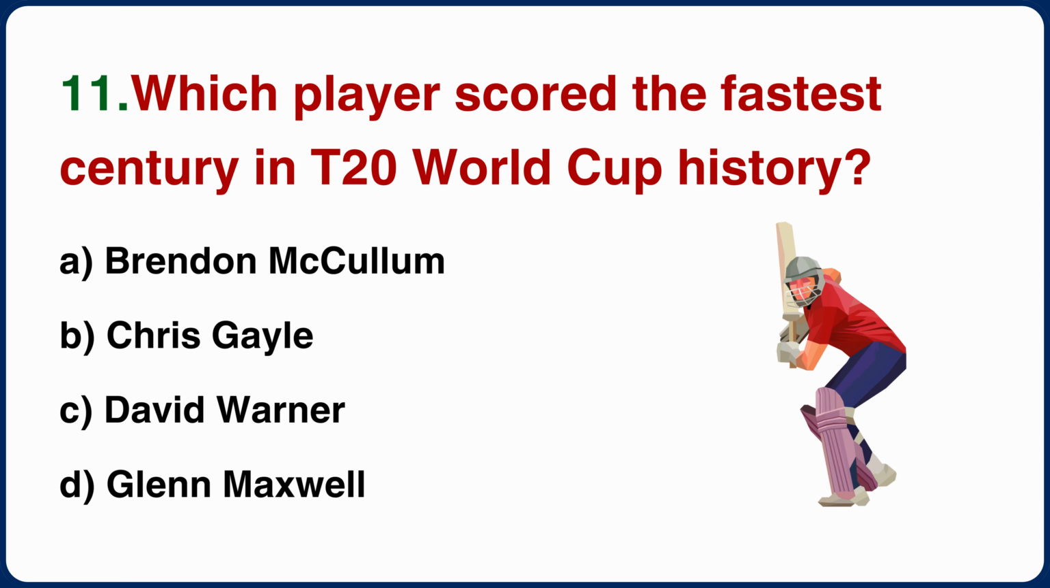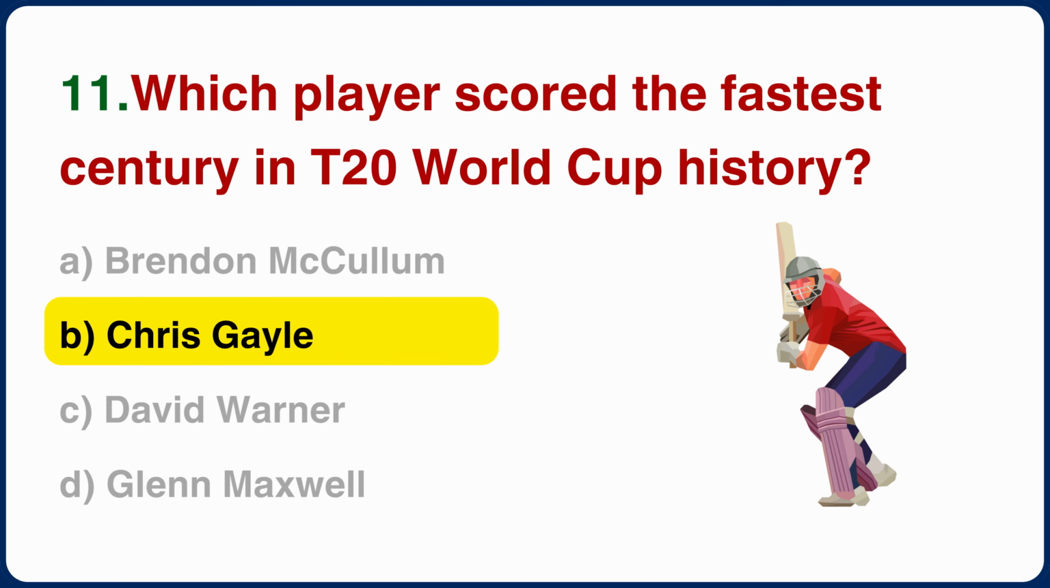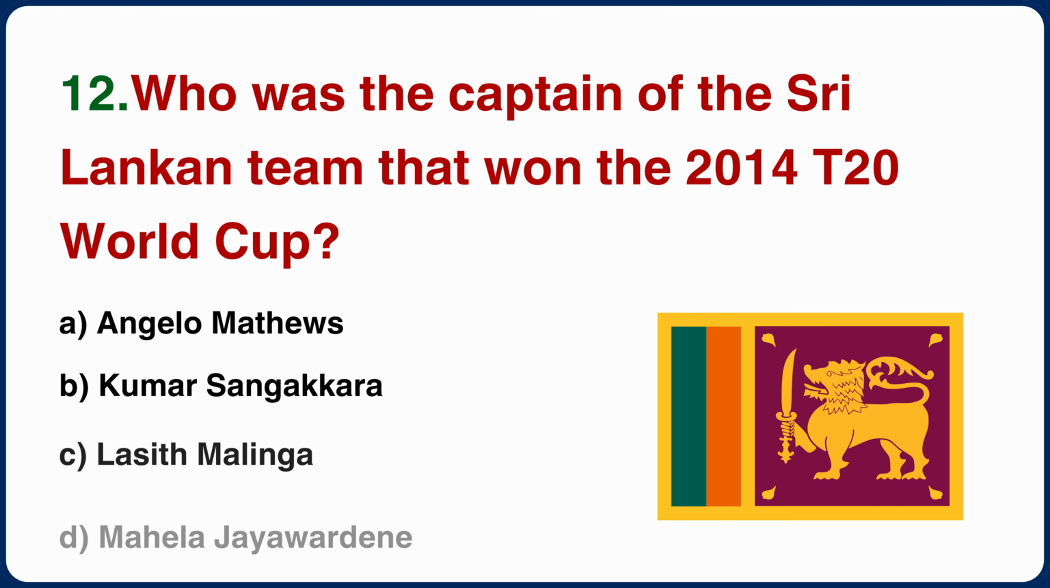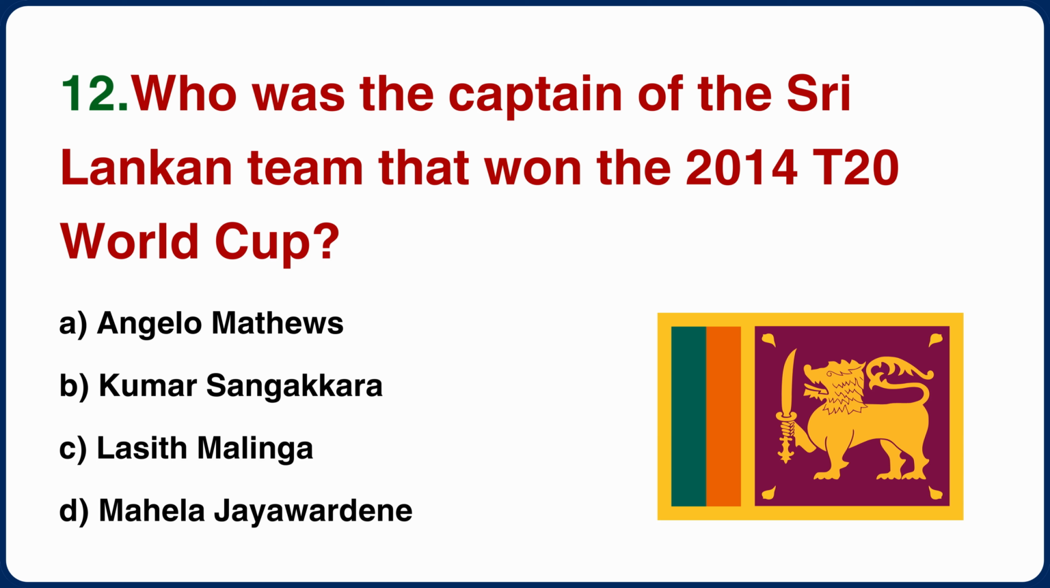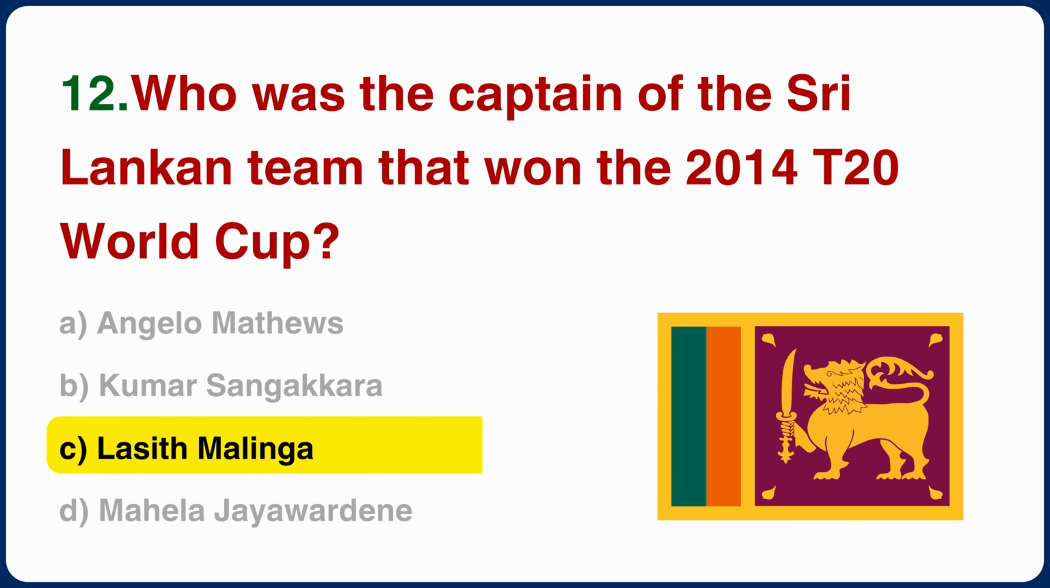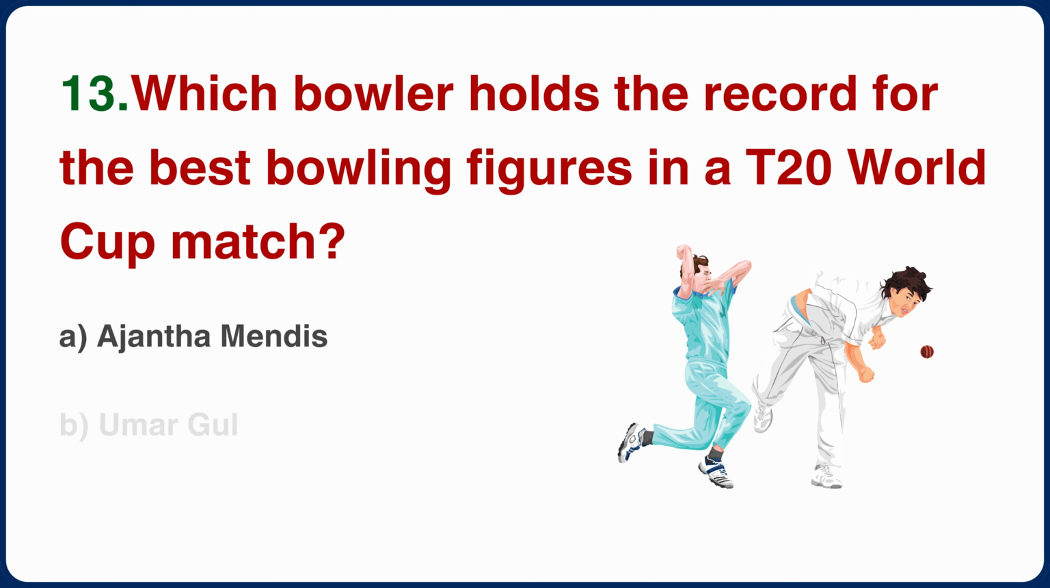Which player scored the fastest century in T20 World Cup history? Answer is Chris Gayle. Question 12. Who was the captain of the Sri Lankan team that won the 2014 T20 World Cup? Answer is Lasith Malinga. Question 13.